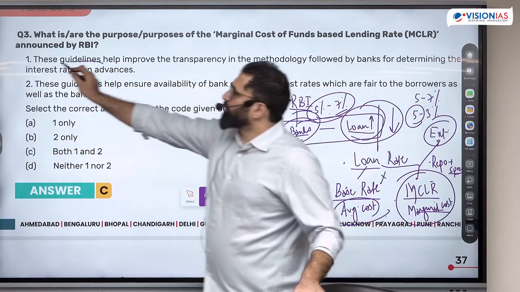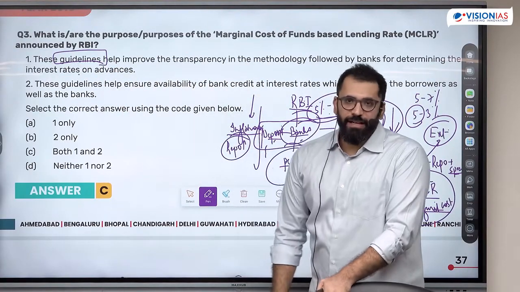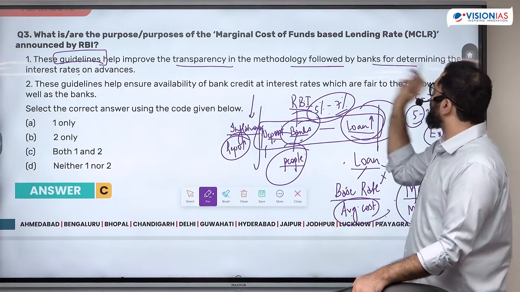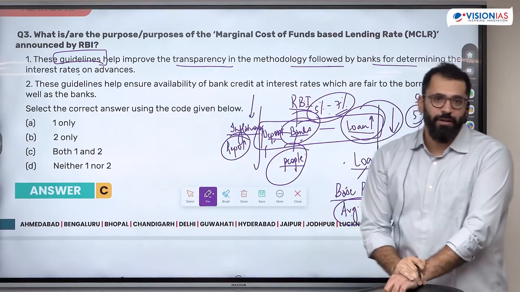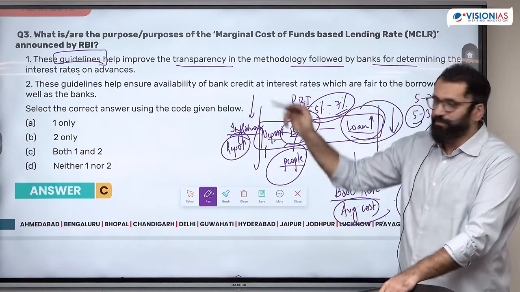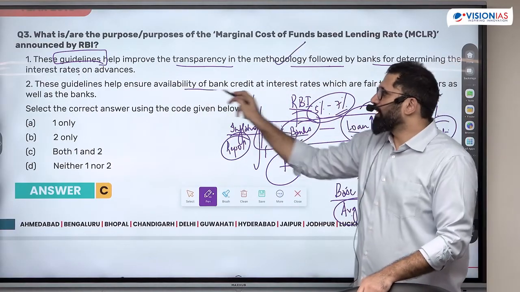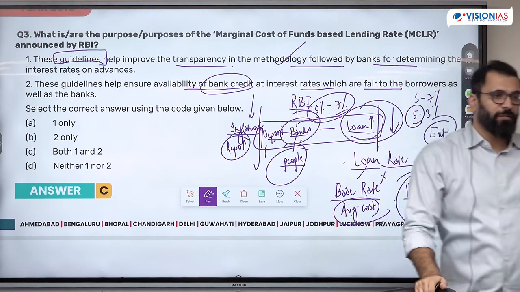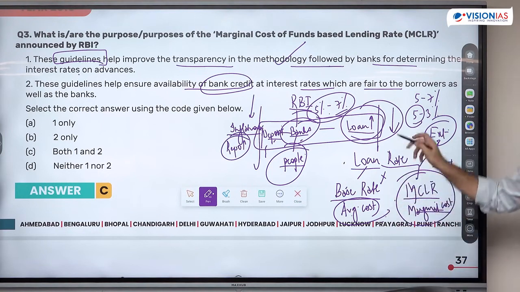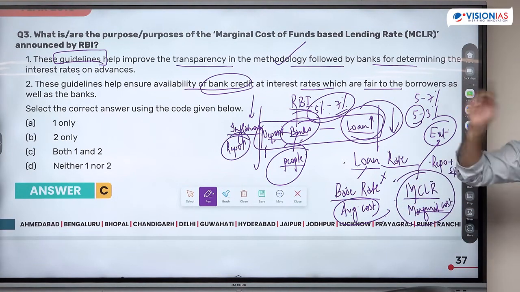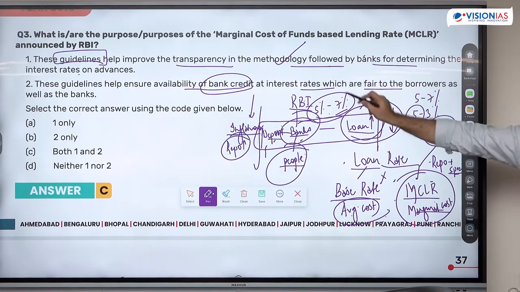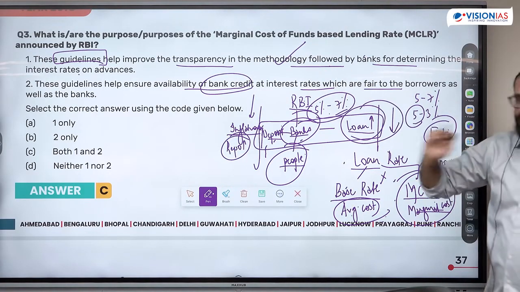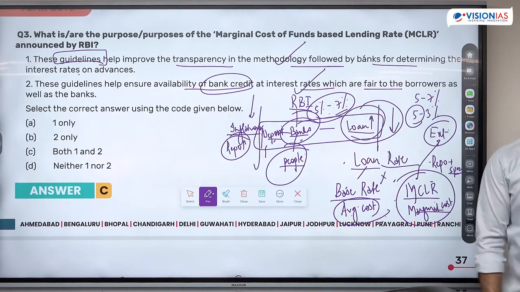These guidelines, so MCLR, were nothing but formula-given guidelines that help improve transparency in the methodology followed by the banks for determining the interest rate on loans. This was the purpose of it. These help ensure availability of bank loans at interest rates which are fair to the borrowers as well as the banks. This is what the whole genesis of MCLR was. Though it failed, the purpose was that I will tell you a methodology which is fair both to you and to the customers. Both of them were correct.